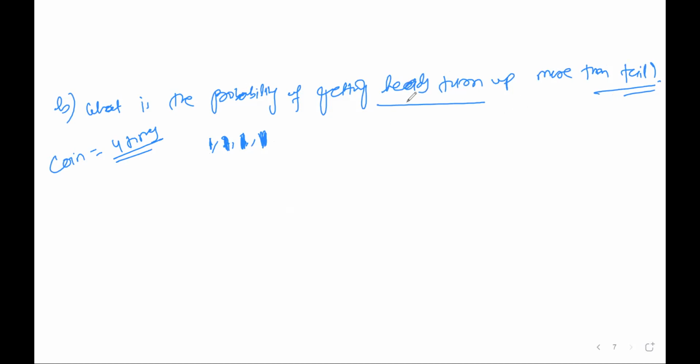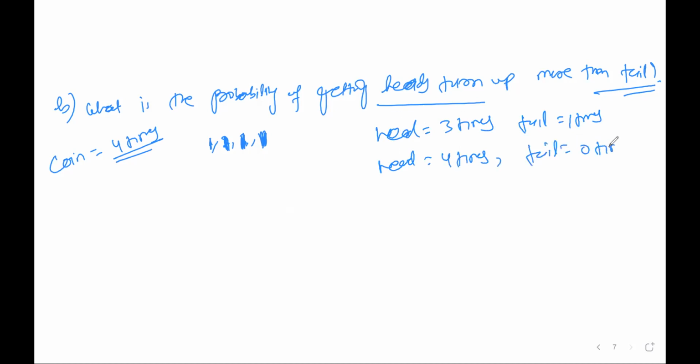It means head should turn up 3 times and tail 1 time. If head turns up 2 times, then tail will be 2 times, so that doesn't count. So head should turn up thrice and tail should be 1. Next, head should turn up 4 times, then tail will turn up 0 times.